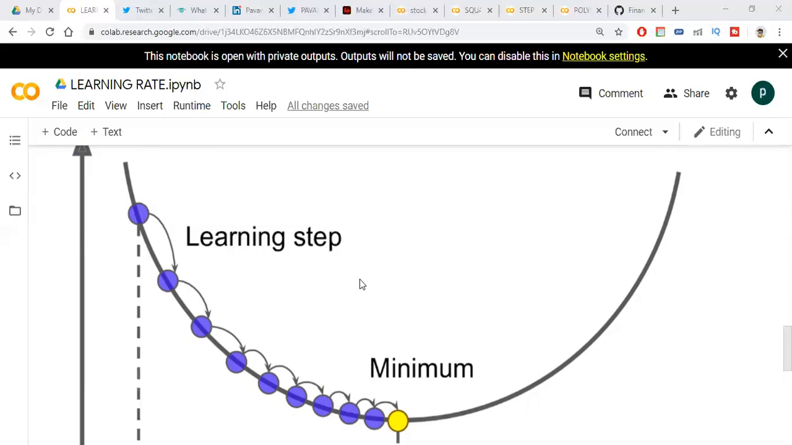Normally we should use a good learning rate, but you can't know in advance. For one model or one task, one learning rate will be good, and for another model, a different learning rate will be good. So we need to do hyperparameter optimization. So this is the theory about the learning rate, friends.